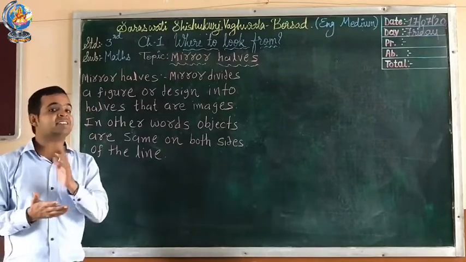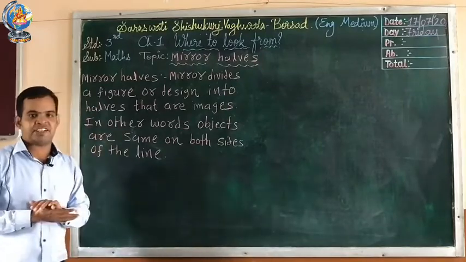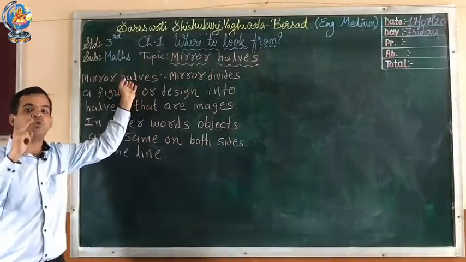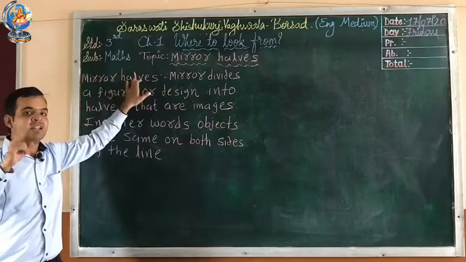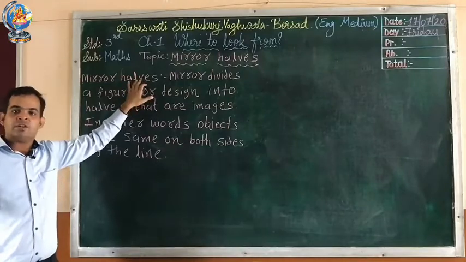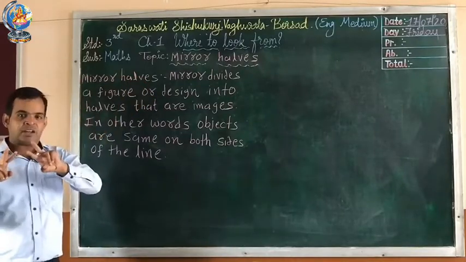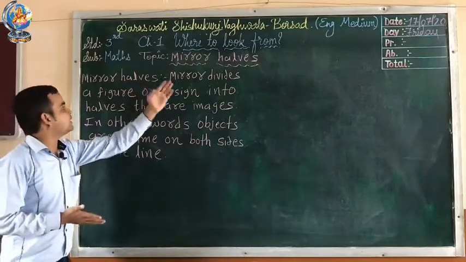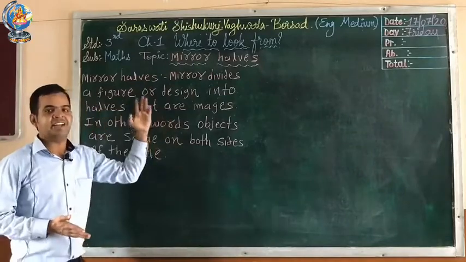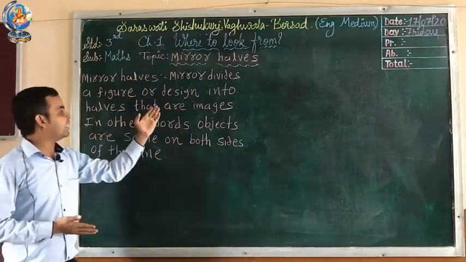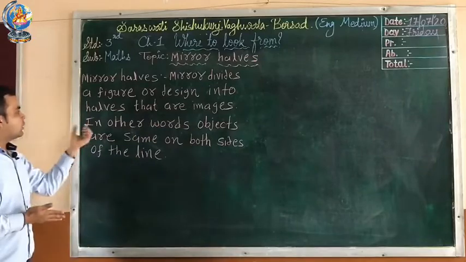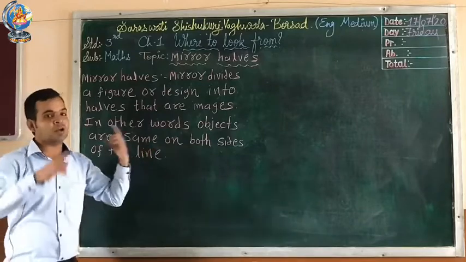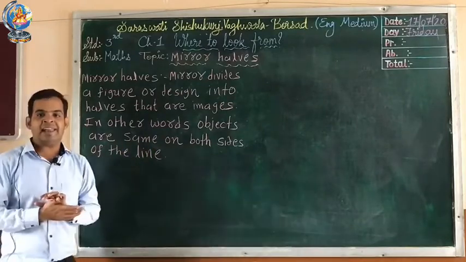So now let's understand this topic by the definition. Mirror image means that the image is divided into two equal parts. When you see the image in the mirror, it looks the same on both sides, from the left and right side. So a mirror divides a figure or design into halves that are images. In other words, objects are the same on both sides of the line.